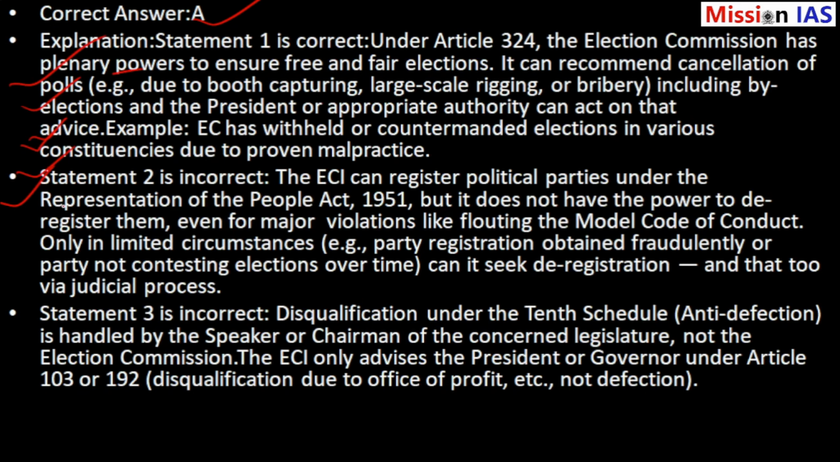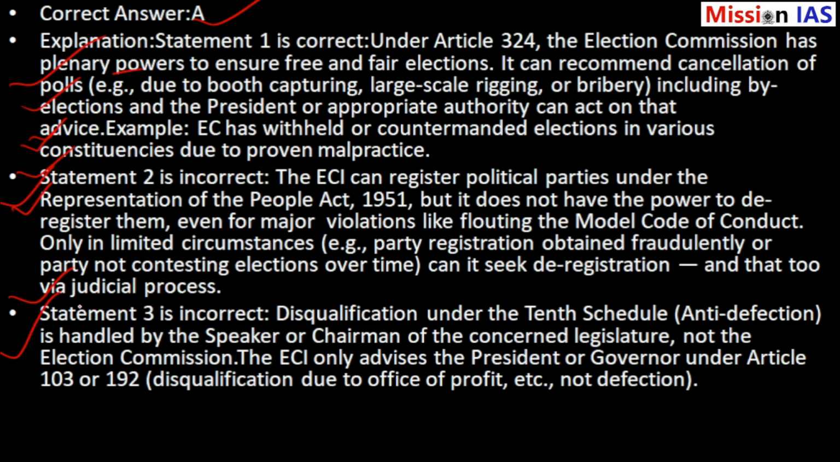Statement 2 is incorrect. The Election Commission of India can register political parties under the Representation of the People Act, 1951, but it does not have the power to deregister them, even for major violations like flouting the Model Code of Conduct. Only in limited circumstances, that is, party registration obtained fraudulently or a party not contesting elections over time, can it seek deregistration, and that too via judicial process.